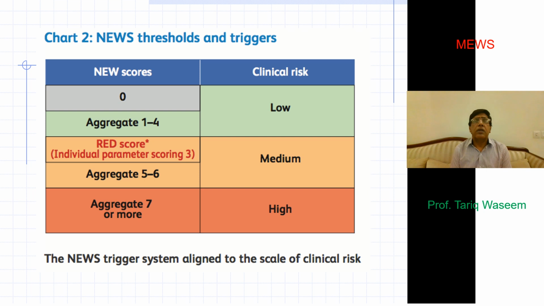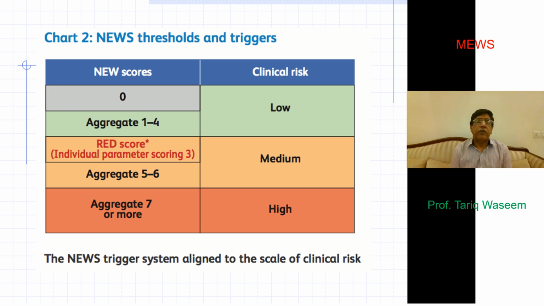These are again threshold triggers. Someone who is on the floor and has a MEWS score of 0, and whose aggregate total score is between 1 to 4, is at low risk and can be monitored on the floor.